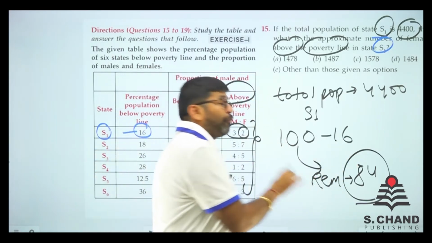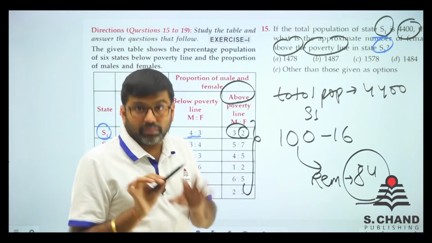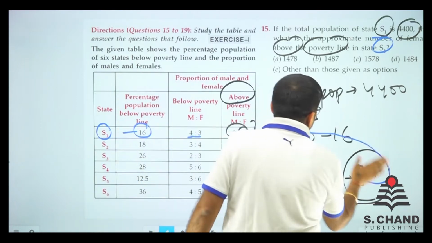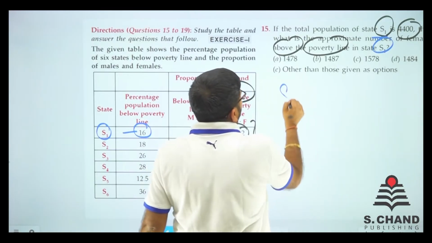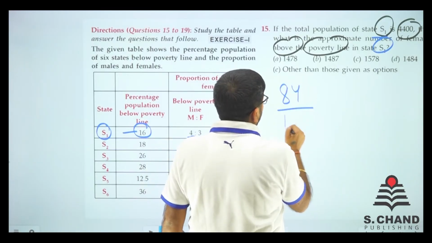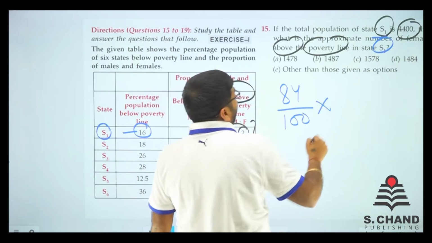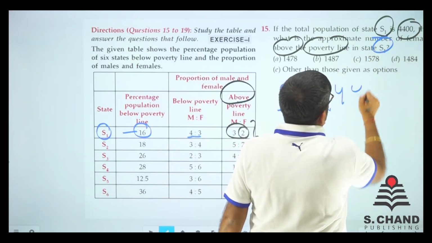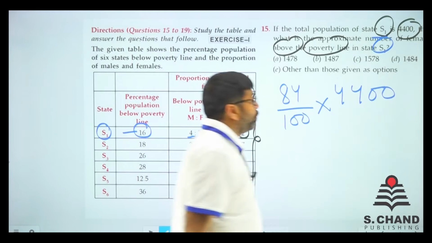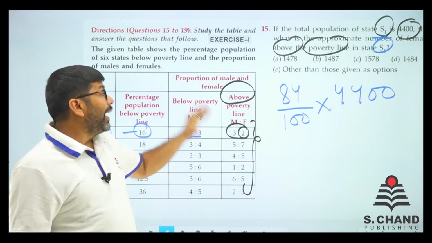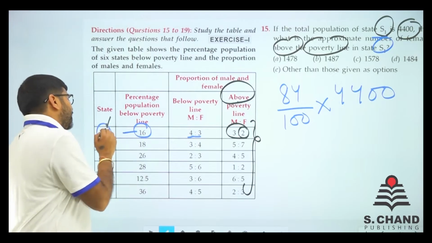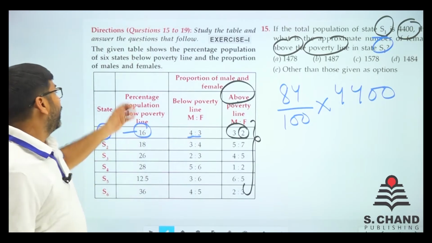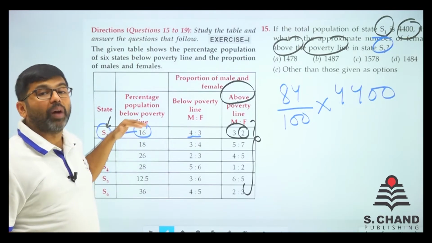That means 84 are above poverty line. Is that clear? Write it. So how much is that 84? So 84 percentage, that is 84 by 100 into of what? 4400. 84% of 4400 is above poverty line. That is given. The population of this state is given. Percentage of people below poverty line is given.